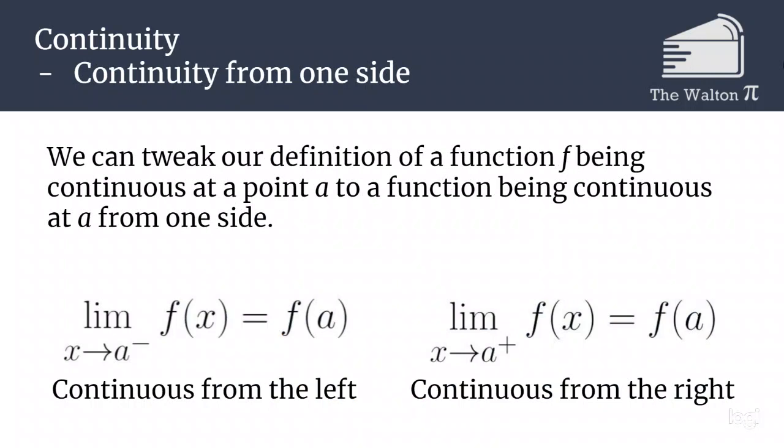And so this is just what continuity from the left and continuity from the right means. It means if you look at the one-sided limit and it's equal to the value of the function there, then it's going to be continuous from that side.